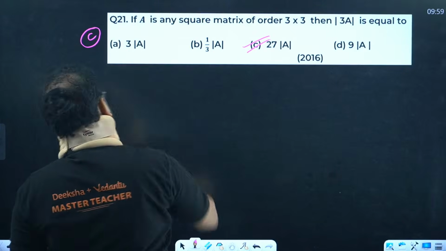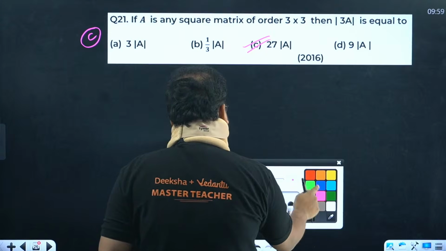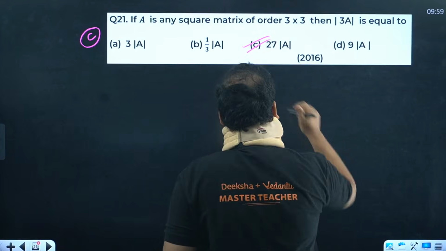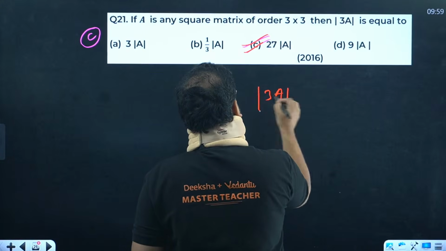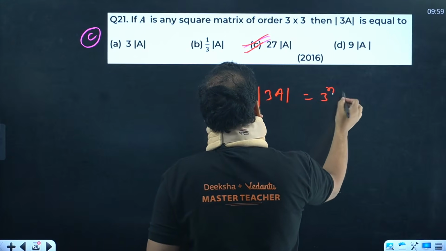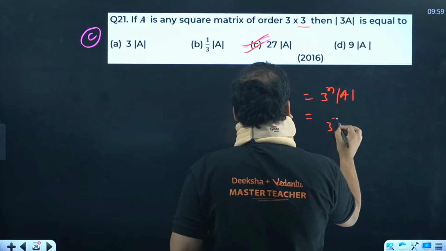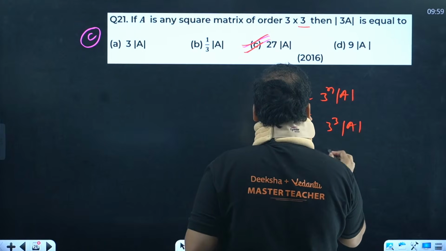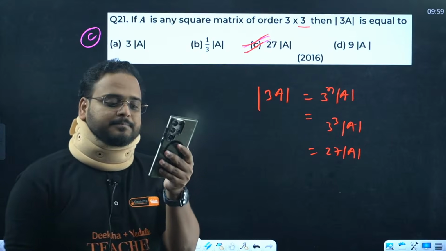C is correct. Option C is correct, okay? How do you get this answer as option C, sir? As simple as the question I solved a little bit earlier. 3A is there, sir. 3A means we're going to get this answer with 3 power n, right? And n value is given as 3, so 3 power 3 determinant of A. So 27 determinant of A is the answer. That's my option C. Super.